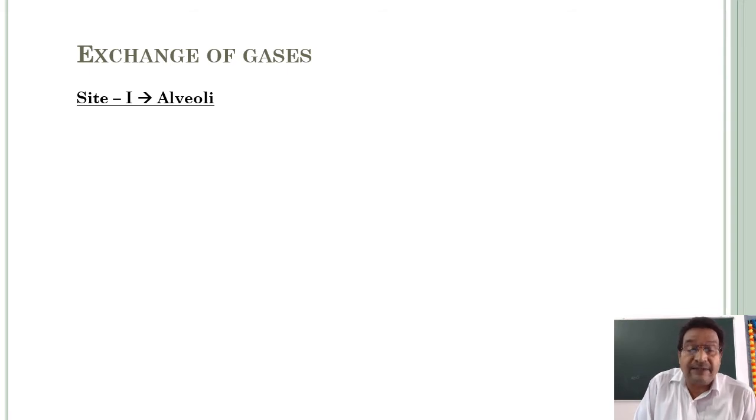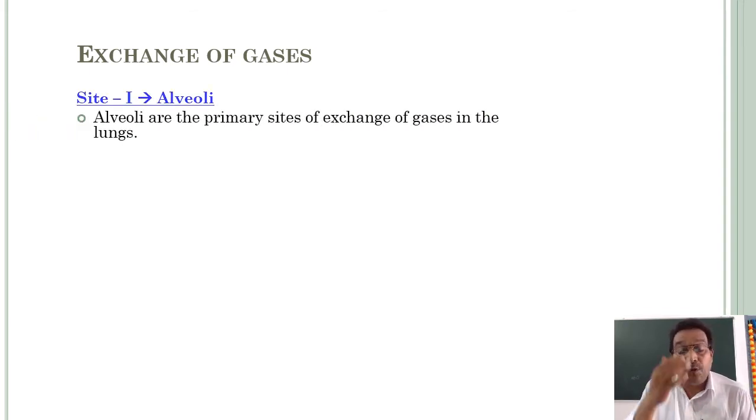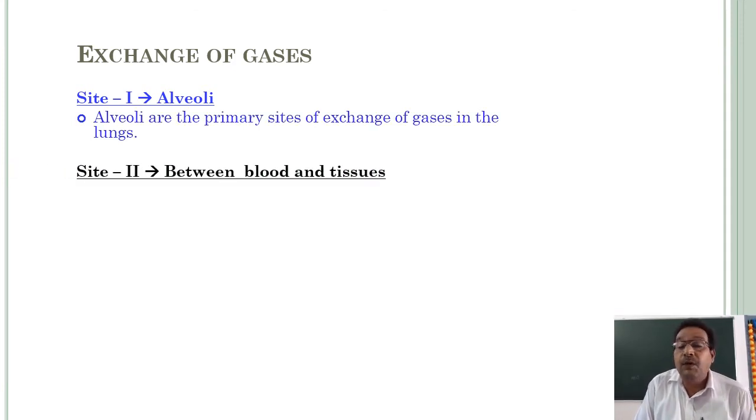Next, exchange of gases. As I told earlier, site 1 is the alveoli.